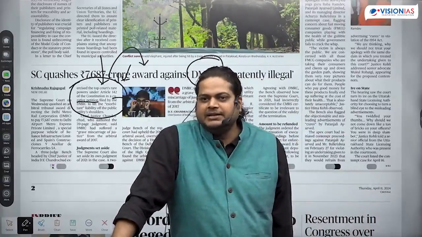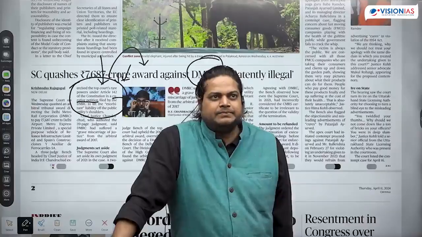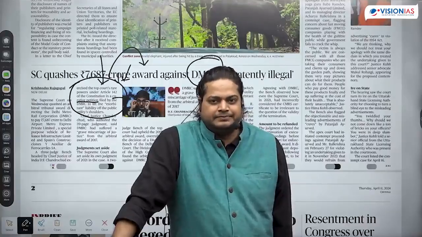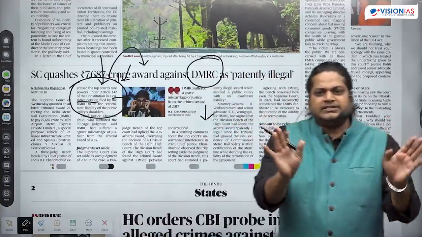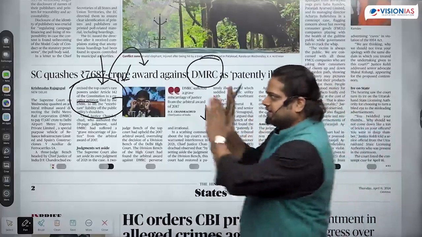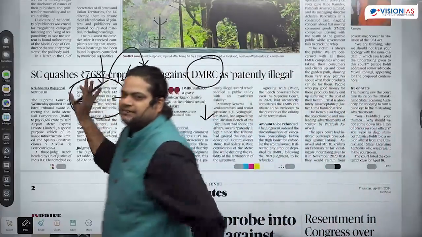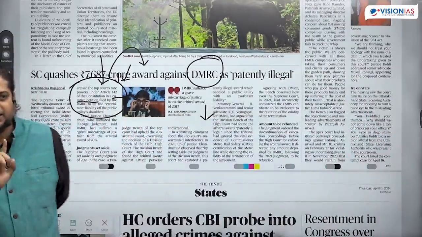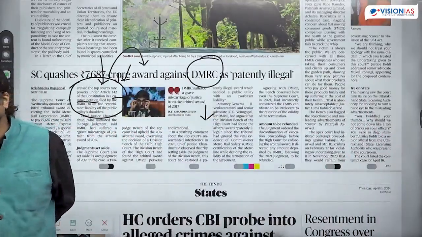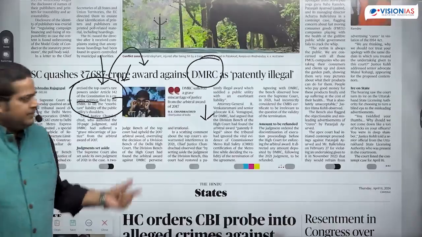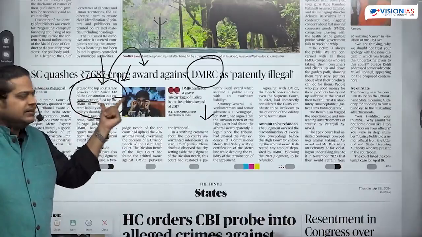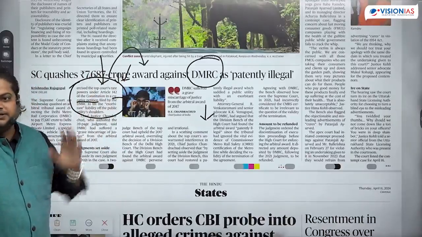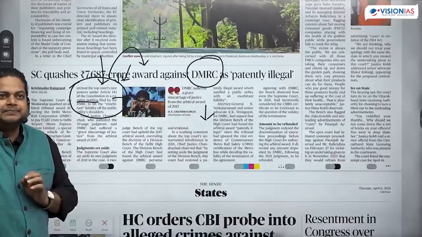Mercy petition is by the president only, governor also. You will read about these things in the static part. But this article is important because of the mention of Article 142. Whenever articles are mentioned, we'll read that article to see what it says. Why? Because it is going to be an important topic for UPSC. UPSC can ask some questions.